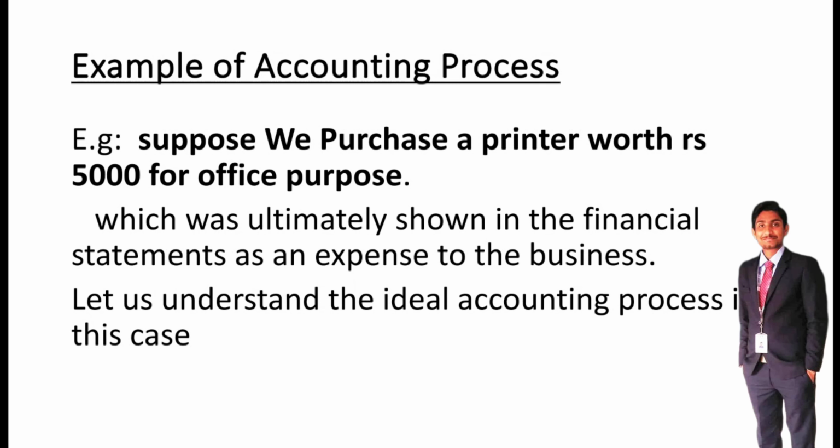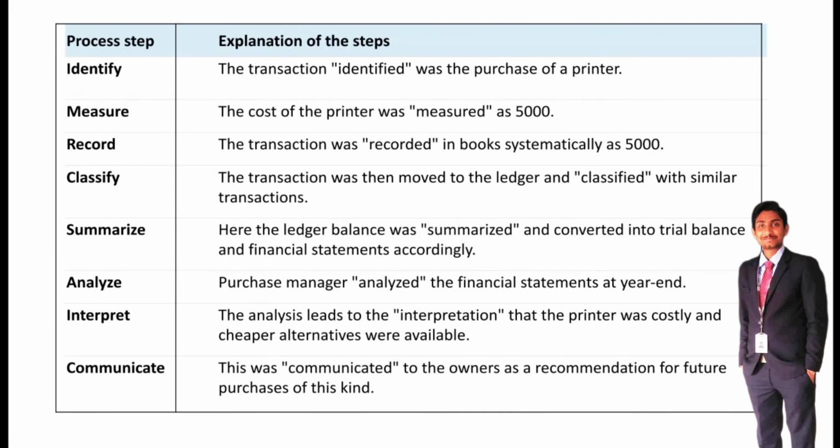So now we can see the accounting process. The first step is identification. The transaction identified was the purchase of a printer. By using invoices or bank statement, we identify the transaction. So we purchased a printer. That's called identification of a transaction. And the second one is measure. The cost of the printer was measured as 5,000.